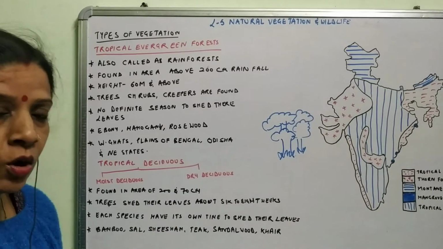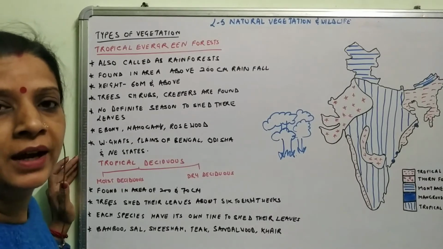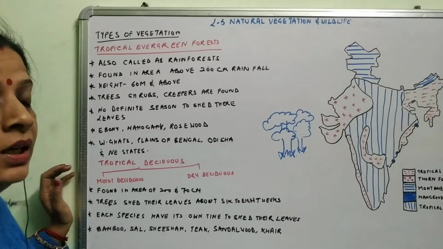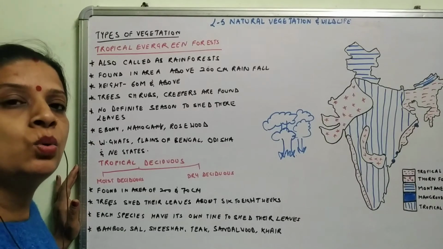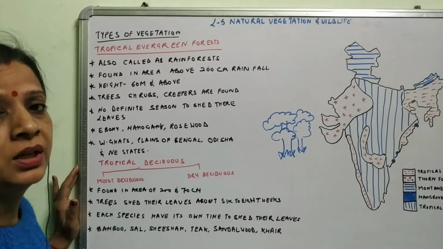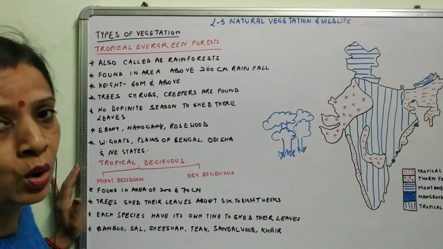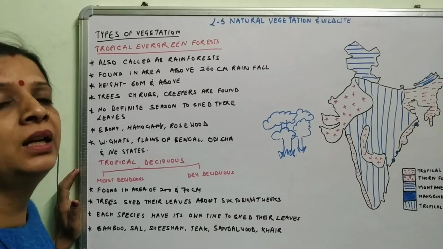These forests are also called tropical rainforest. Now I'll let you know why they are called tropical evergreen forest or tropical rainforest. They are called tropical evergreen forest because they remain green throughout the year. The shedding and growing of the leaves is continuous throughout the year. That's why they do not appear dry at any time of the year.